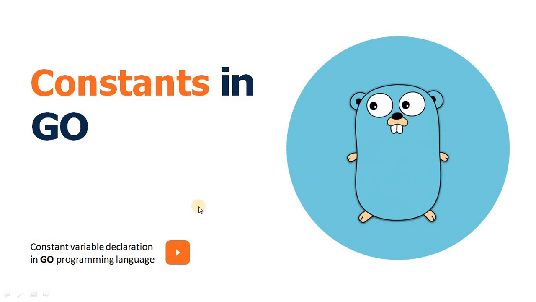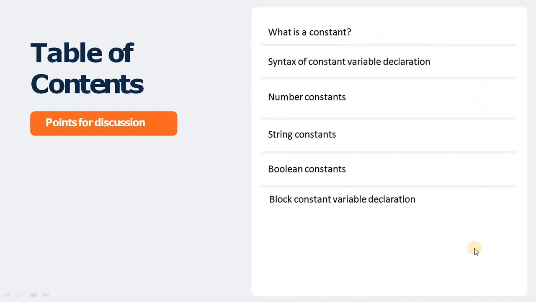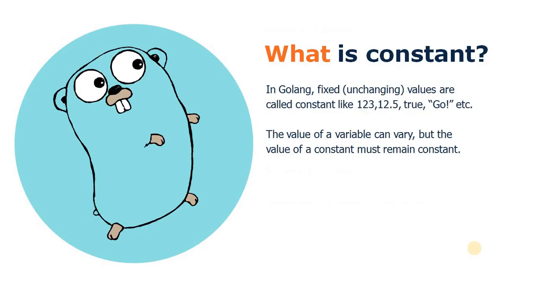Hello guys, in today's video we are going to discuss how we can declare a constant variable in the Go programming language. So the agenda of today's video is, first, what is a constant, and second, the syntax declaration of a constant in Go, like some constant types: number constant, string constant, boolean constant, and the last one is the block constant variable declaration. So let's move on. The first one is what is a constant.